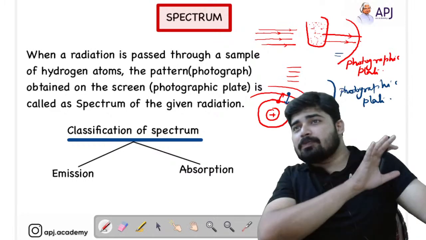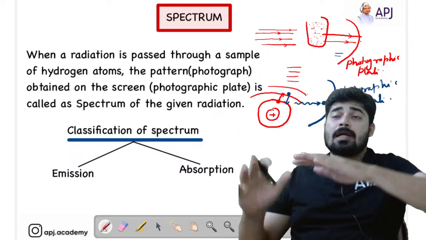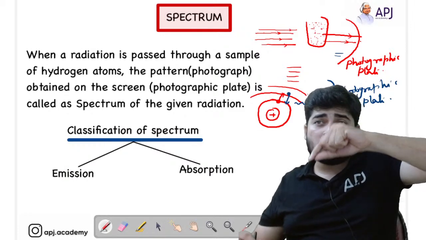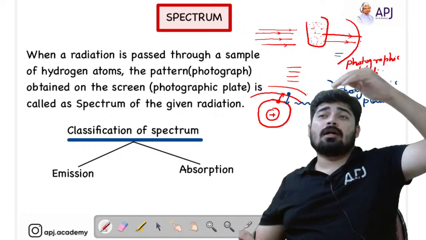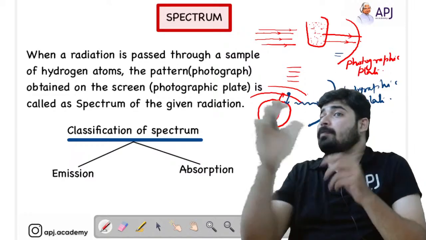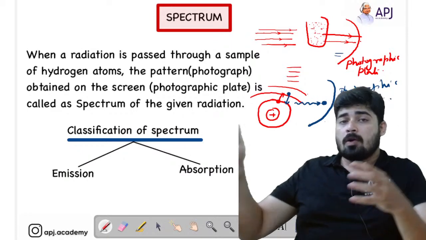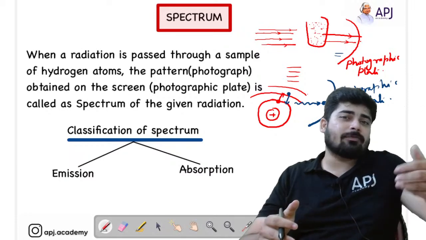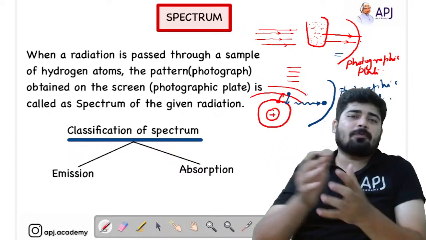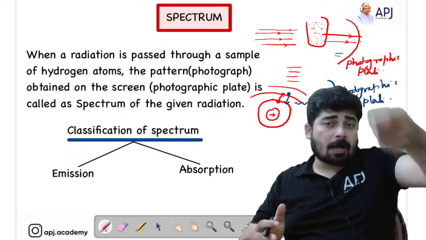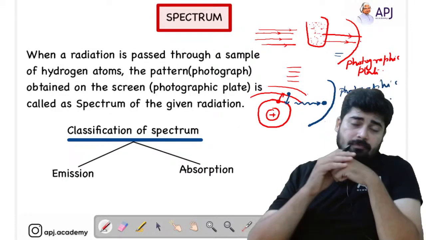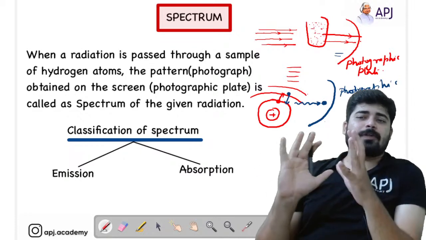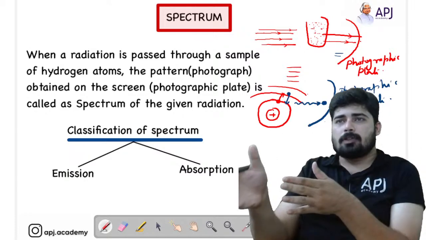So what is the difference between absorption spectrum and emission spectrum? Absorption spectrum is obtained when an electron from the ground state gets excited to the higher energy state. What is emission spectrum? Emission spectrum is the energy or the radiation we trap with the photographic plate when an electron from a higher energy shell jumps back to a lower energy shell or its ground state. So this is the difference between emission spectrum and absorption spectrum.